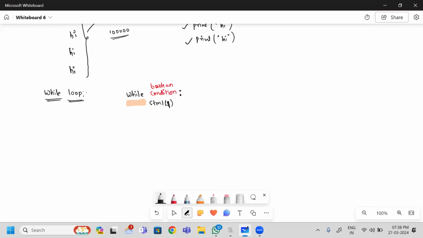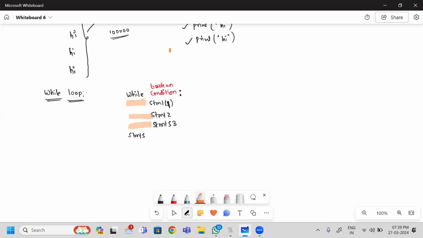So here statement 1, statement 2, statement 3, like that. How many statements you want to be included in the while block, that you can write. And if your while block related statements are completed, then what happened? You will start off writing the statements with the space. If you have space, then Python considers that these statements come under the while loop. If you do not give the space, then your Python compiler considers that the block of while is completed and the remaining part of the program has started. Like that, it will decide.